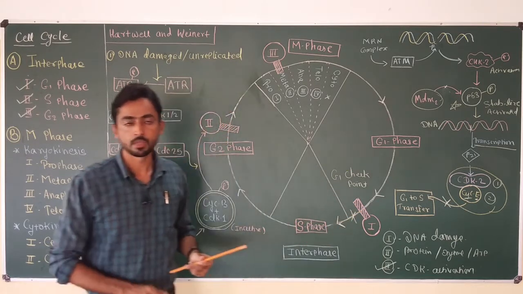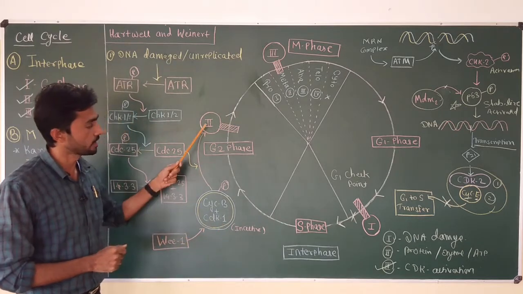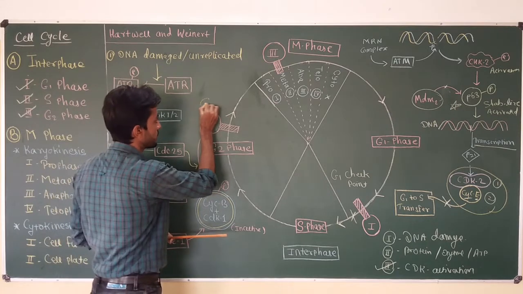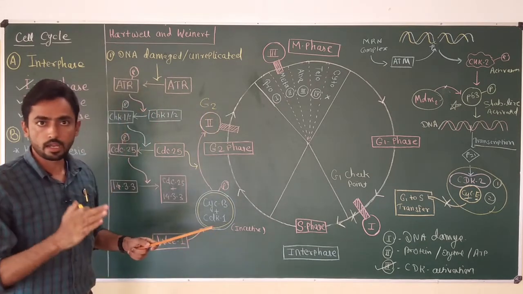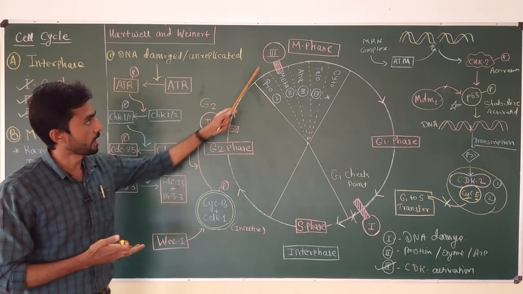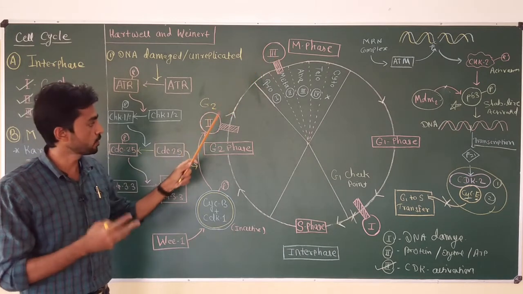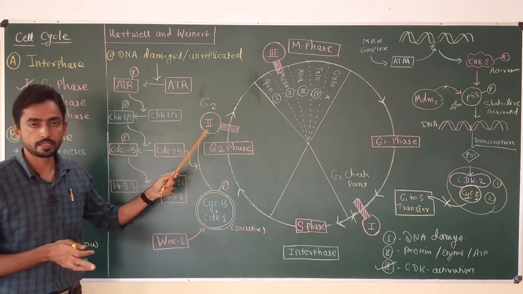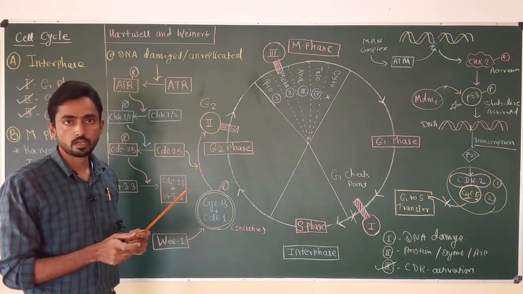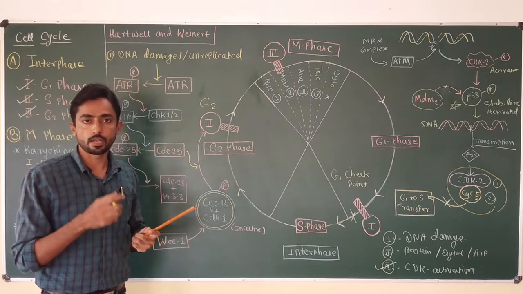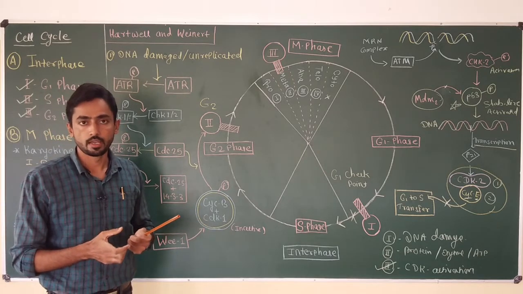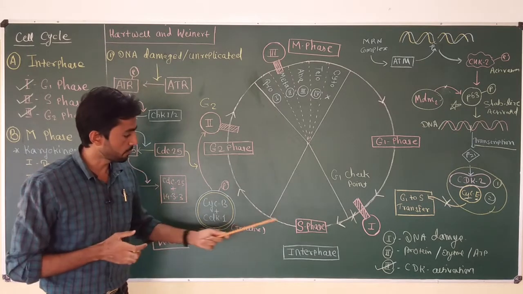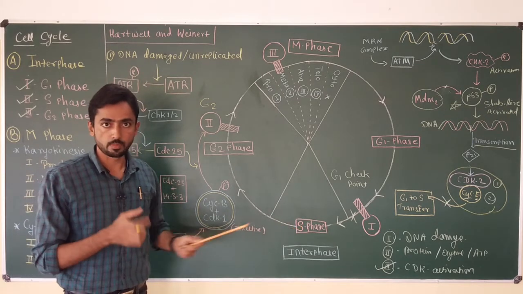Now in this lecture I am going to focus on the next checkpoint, which is the G2 checkpoint. Okay, this is the checkpoint which is present at the border of G2 and M phase. There are a few important functions carried out by the G2 checkpoint. Like, this is the site where the DNA is scanned for any type of damage. Okay, and the G2 checkpoint also ensures that the replication which takes place in the S phase takes place properly.